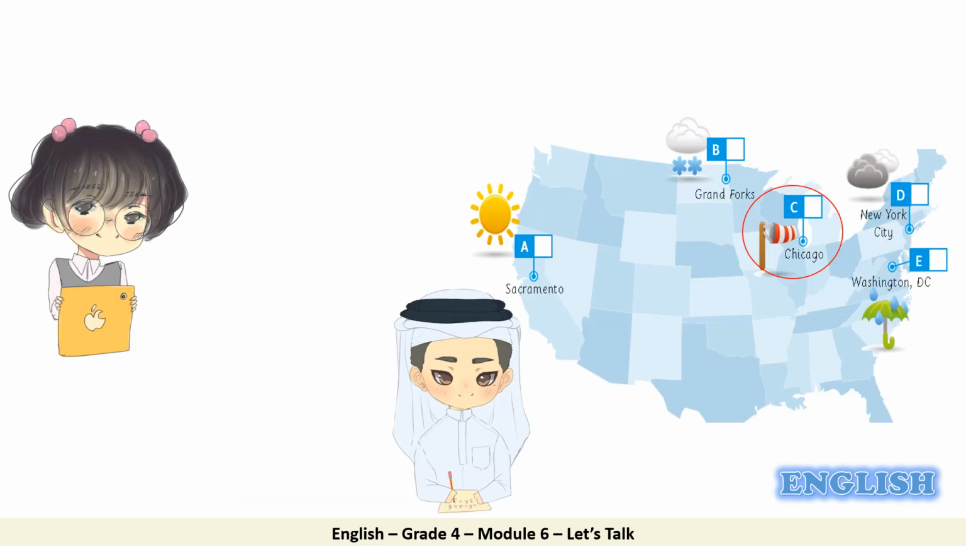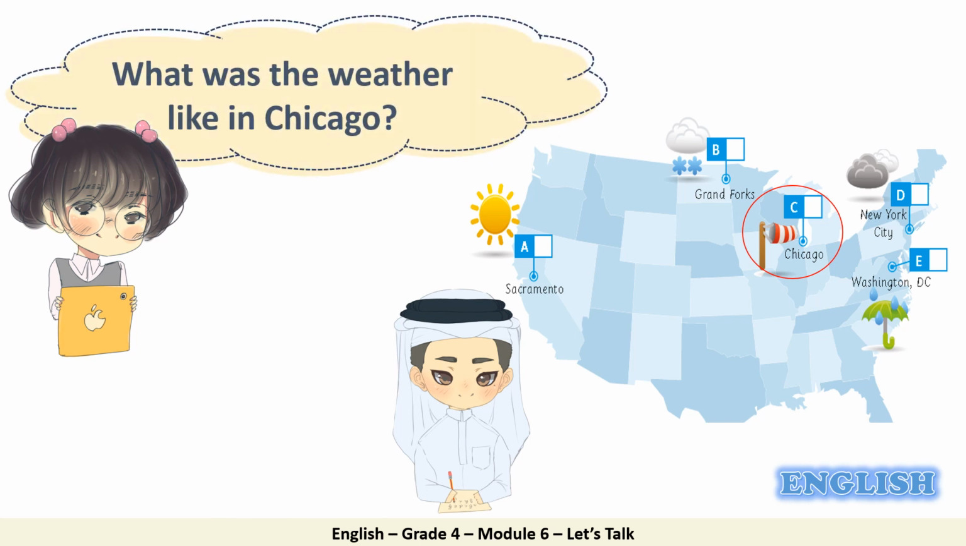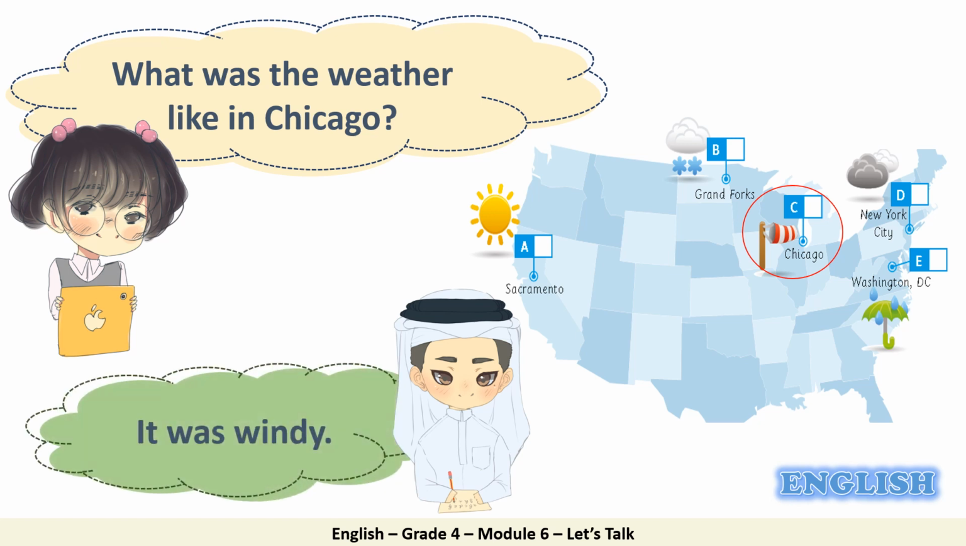Now Noor is going to ask Ahmed some questions and Ahmed is going to answer from the map. The first question is about Chicago City. So she would ask, what was the weather like in Chicago? Good job. Can you help Ahmed to answer? Look at the weather in Chicago. He would say, it was windy. Excellent.